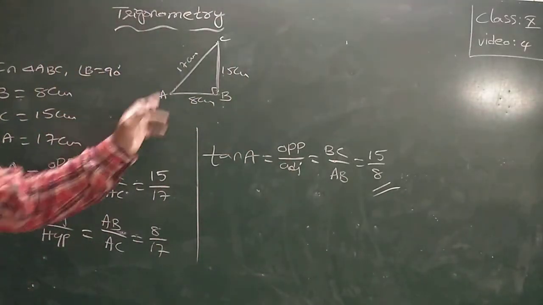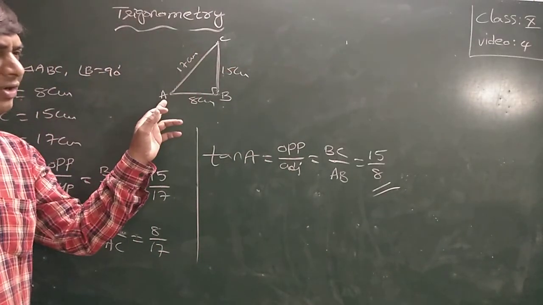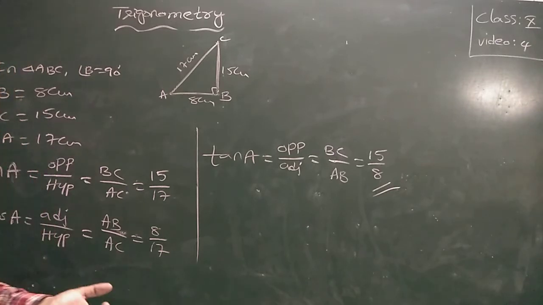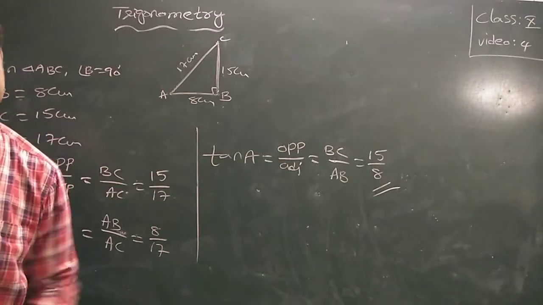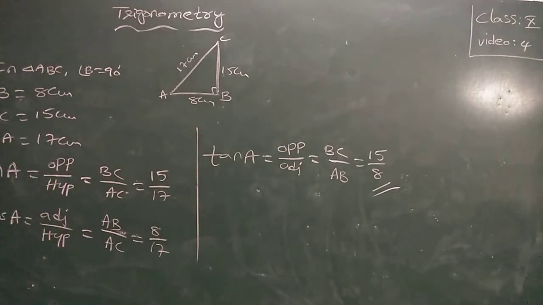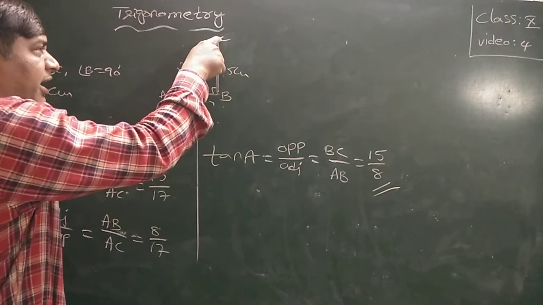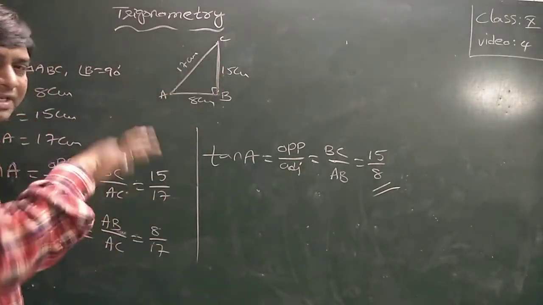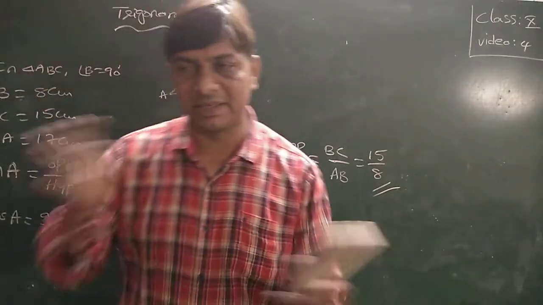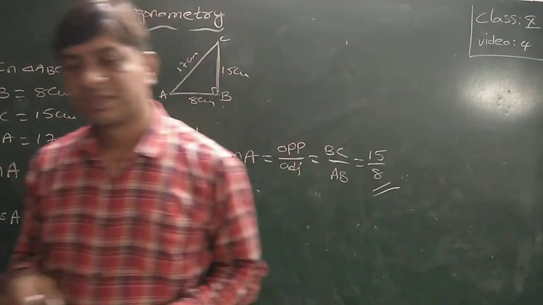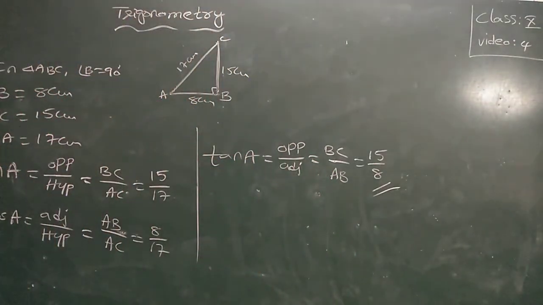If you write A here and C here, it may change. The letters will change. If you take A here, the opposite side is this one and the adjacent side is this one. Adjacent side and opposite side places will change. Okay, write down.